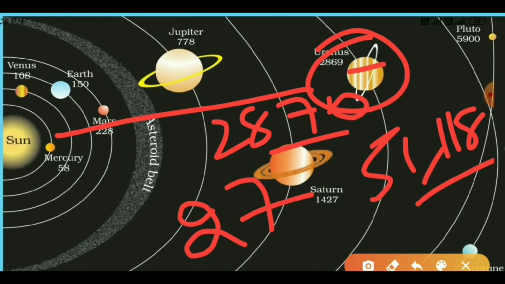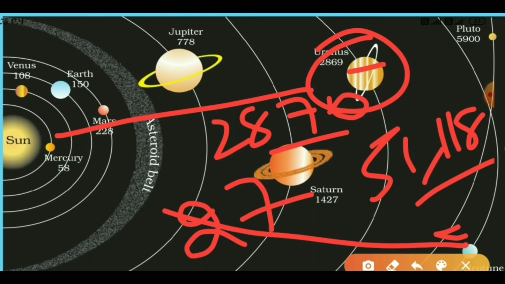And let's discuss Neptune. Neptune takes 164 years to complete a revolution and 16 hours 7 minutes to complete a rotation. The diameter of Neptune is 49,528 kilometers.